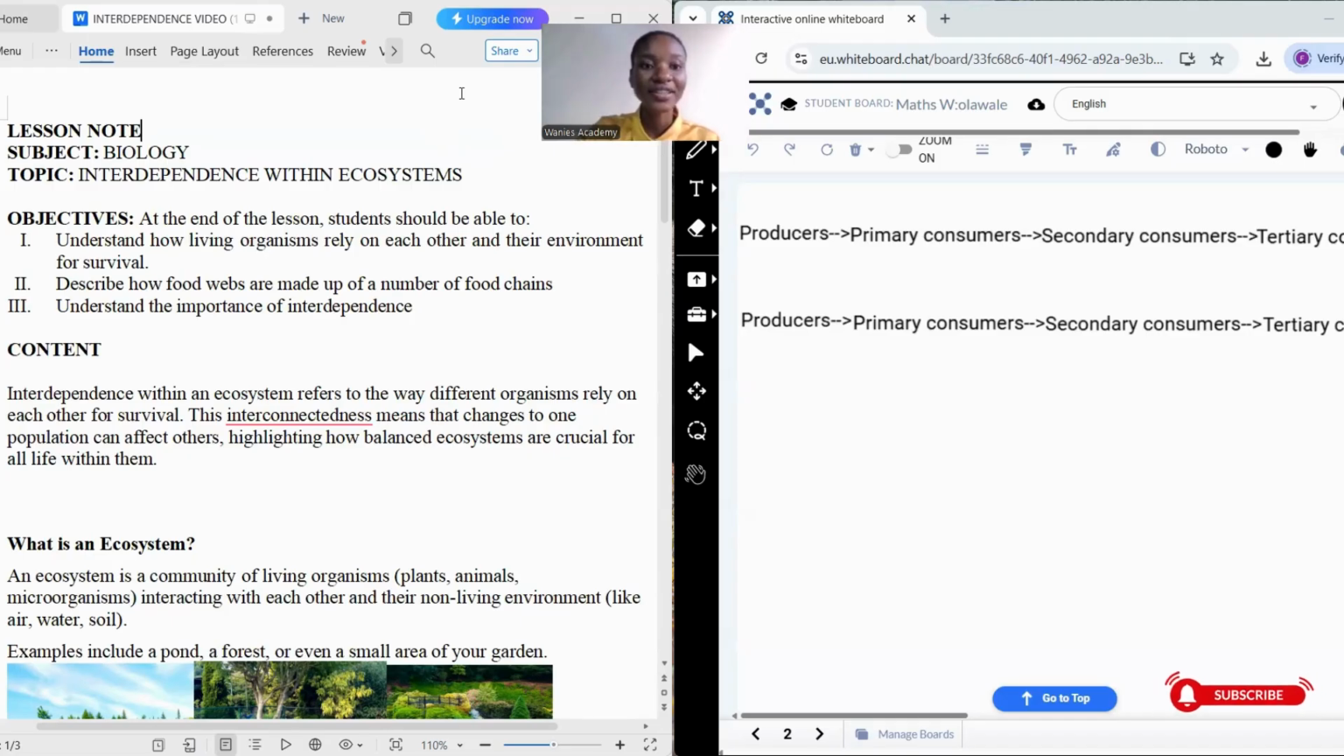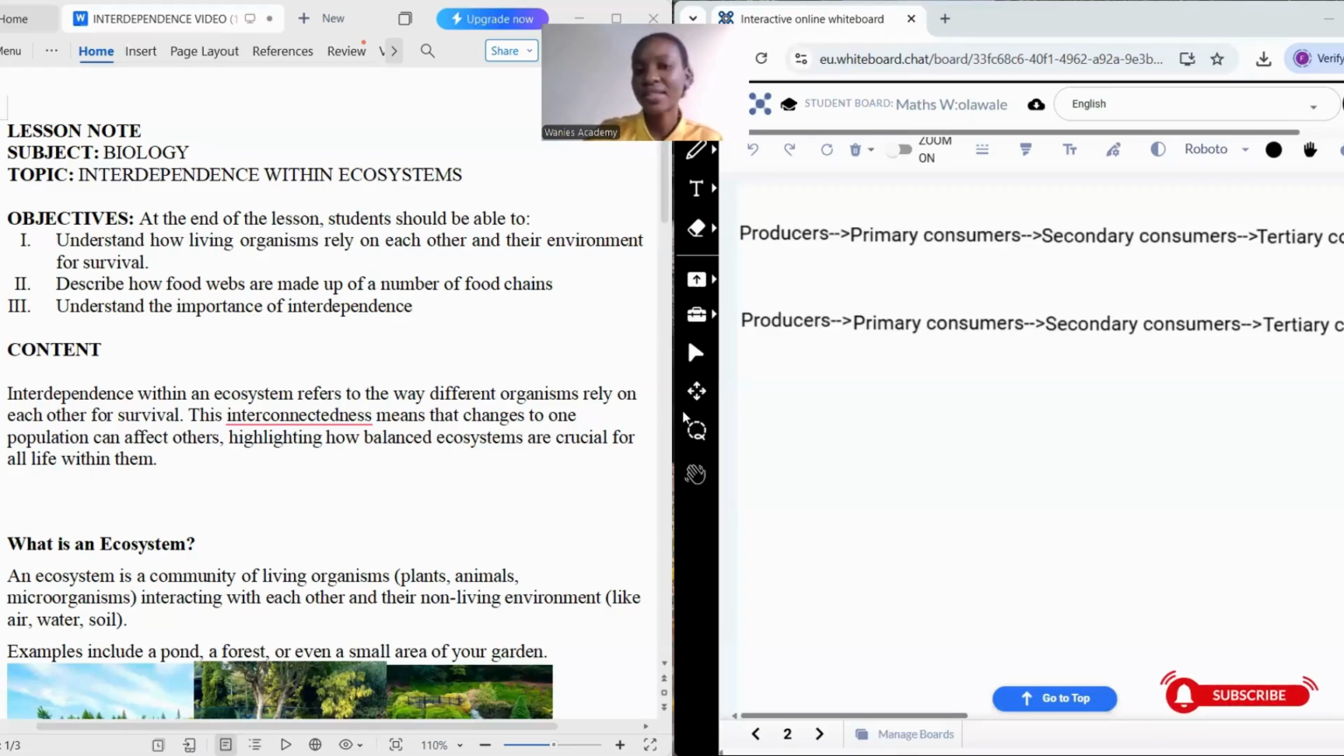Today, in our lesson, we're going to be talking about interdependence. Our objectives for today's lesson are, at the end of the lesson, you should be able to understand how living organisms rely on each other and their environment for survival. You should be able to describe how food webs are made up of a number of food chains. And also, you should be able to understand the importance of interdependence.